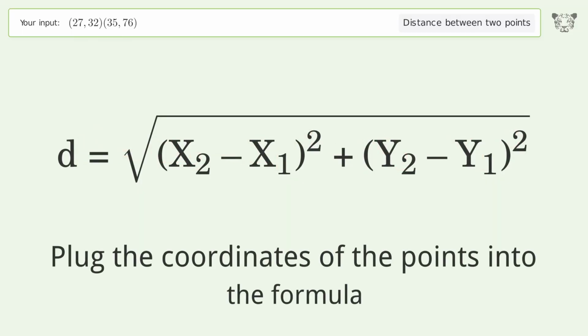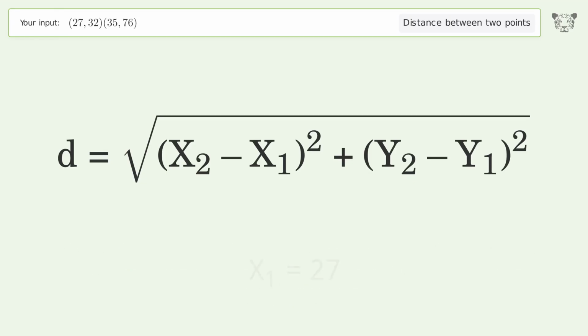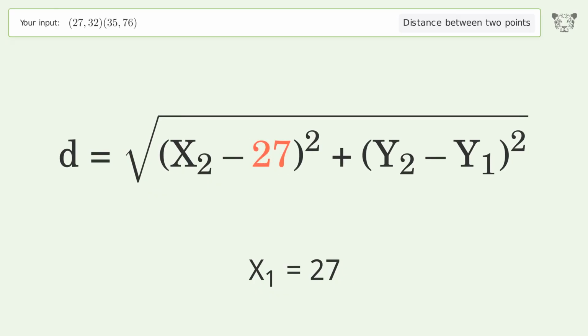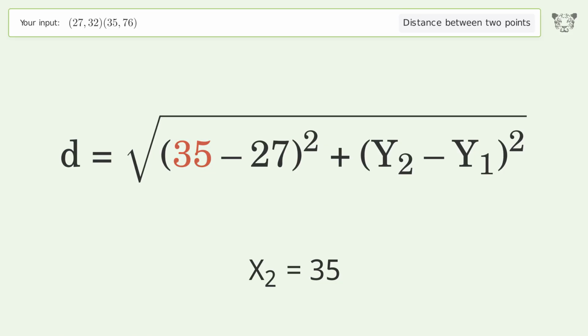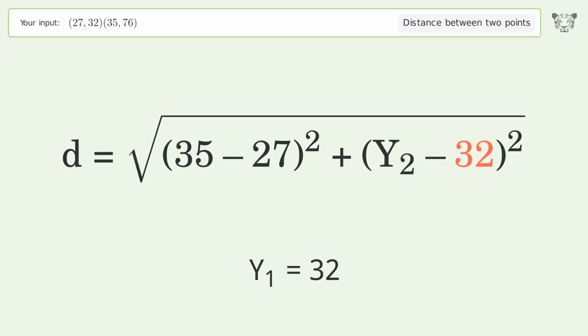Plug the coordinates of the points into the formula. x1 equals 27. x2 equals 35. y1 equals 32. y2 equals 76.